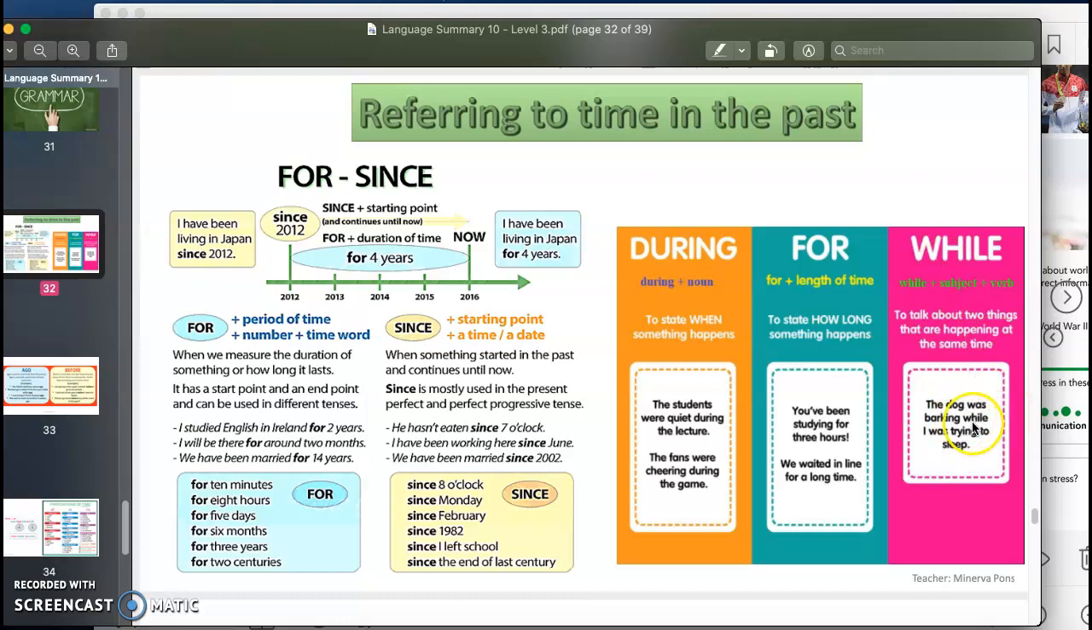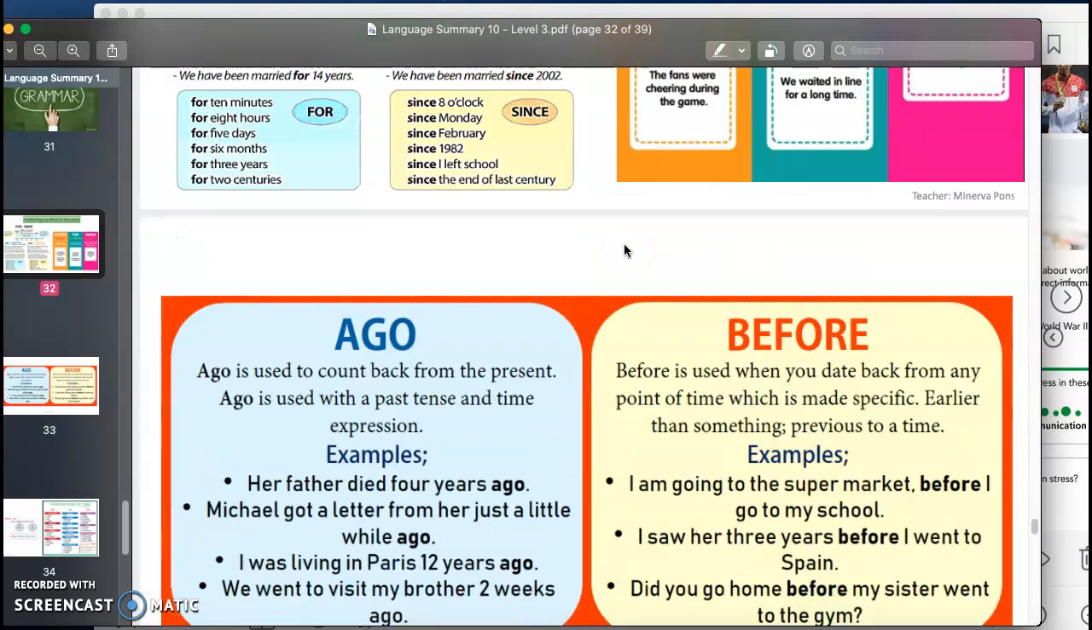So the dog was barking while I was trying to sleep. You were cooking while I was reading. I was studying while you were making noise, or while you were being noisy, basically. We use while for 2 things happening at the same time.